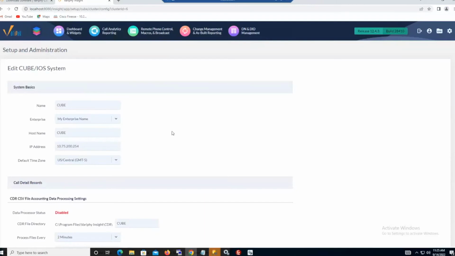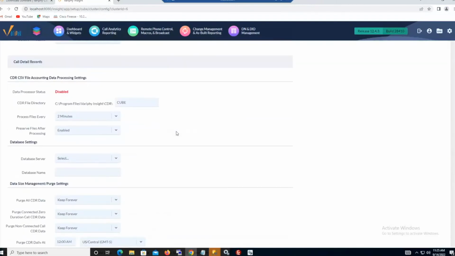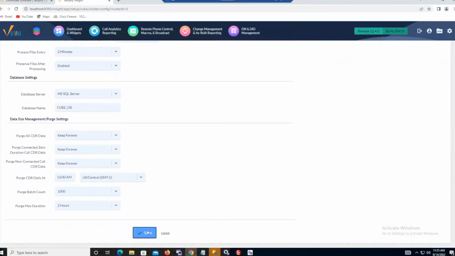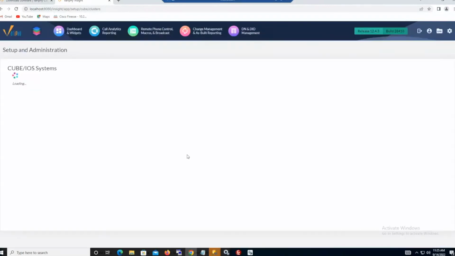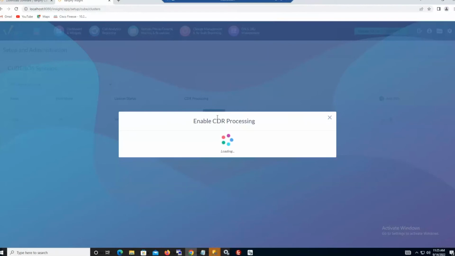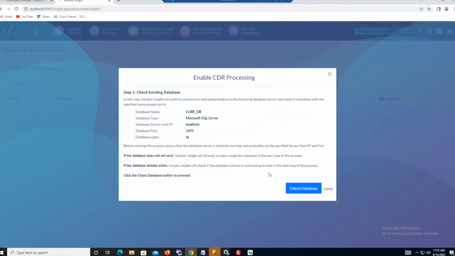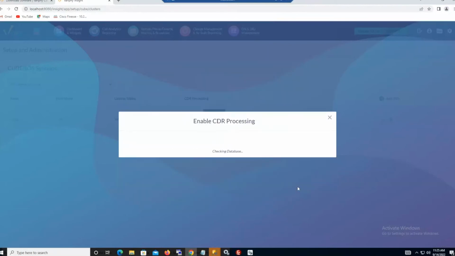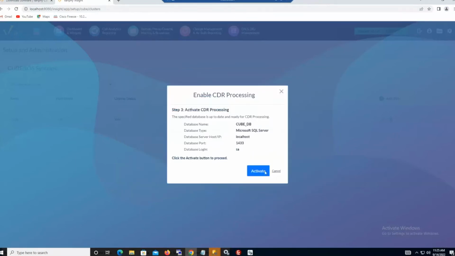So we'll edit the Cube cluster here real briefly. Same rules should apply that I need to specify the SQL database engine, and we'll just call this, for example purposes, CubeDB. Go ahead and save that. And now on the next page, I'll have the option, just like I had with the call manager, to go ahead and activate this cluster and create a brand new database in the Microsoft SQL Server. Check database, it doesn't exist. Do you wish to create it? Yes, I do. Okay, it's created. Do you wish to activate it? Yes, I do.